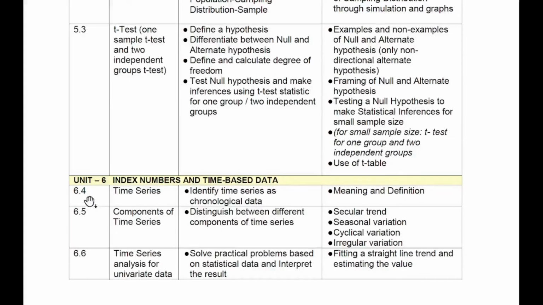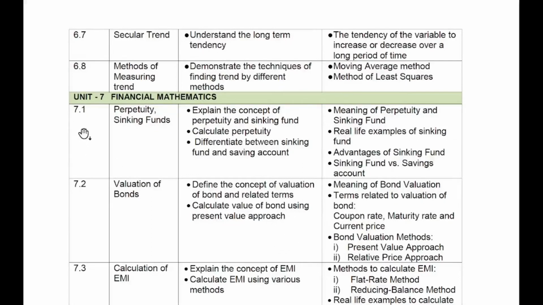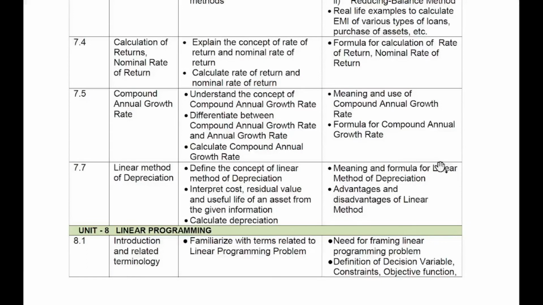And then we have the sixth unit, index numbers and time-based data. It is a continuation of the term 1 topics. So the remaining topics of sixth unit are included here. And then we have the seventh unit, financial mathematics and the corresponding topics. Then we have the 8th unit, linear programming with the corresponding topics.